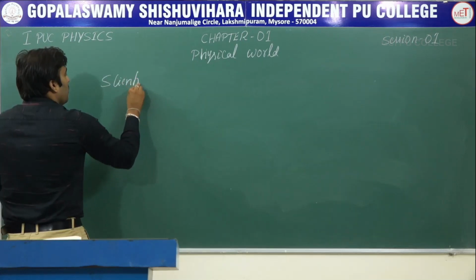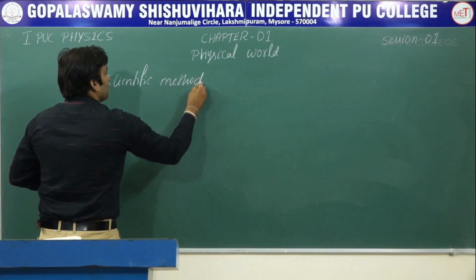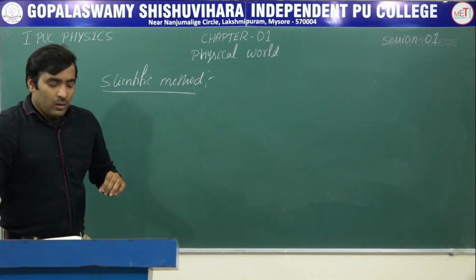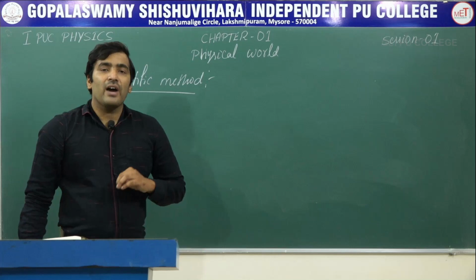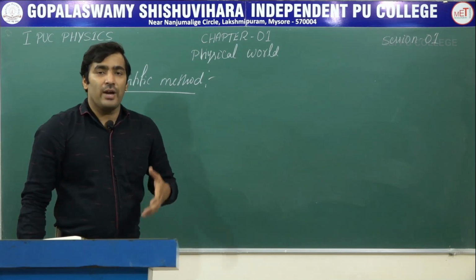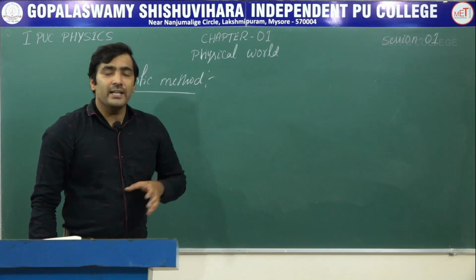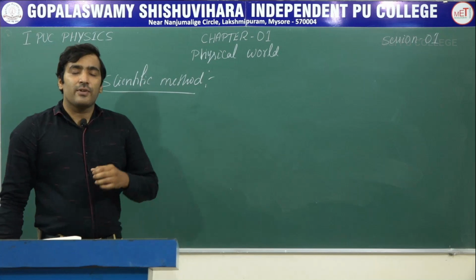Next, now let us understand what is the scientific method. For understanding any natural phenomenon, we have to adopt a systematic way or systematic method. The method which is adopted by scientists is known as the scientific method, which involves several steps.